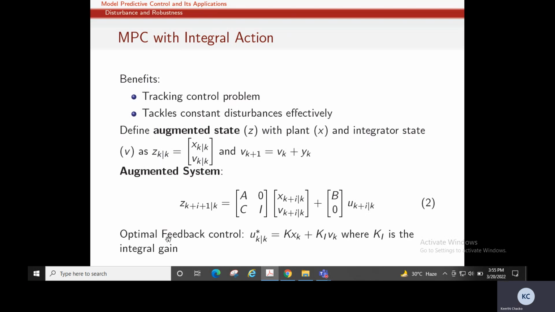And our optimal feedback control will be u*(k|k) equal to K_s x(k) plus K_I v(k), where K_I v(k) is the contribution of the integrator. This is the integral gain. So this is how the feedback control will have a component which is contributed by the integrator. So that is how the MPC will be handling constant disturbances. It will incorporate an integrator in the system and then take a corresponding action so that it nullifies the effect of the disturbance.